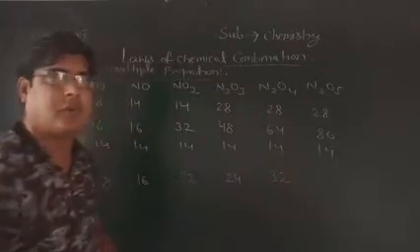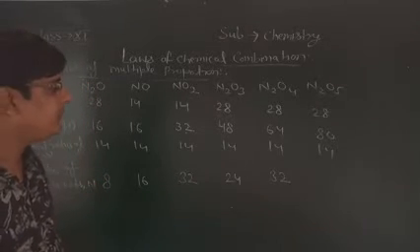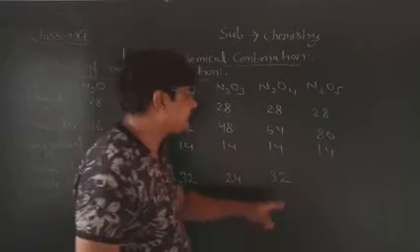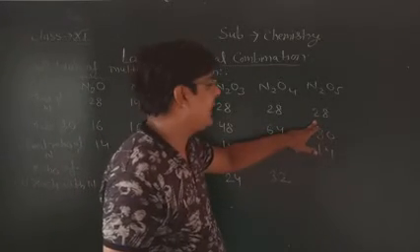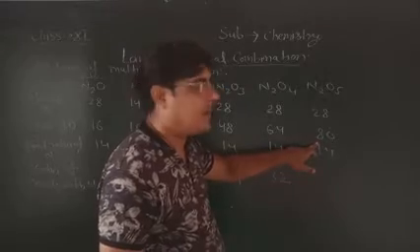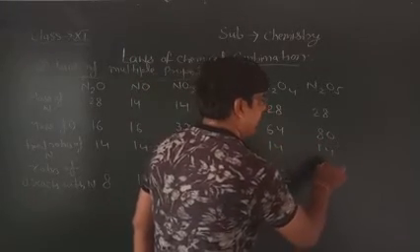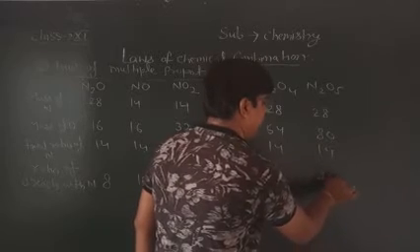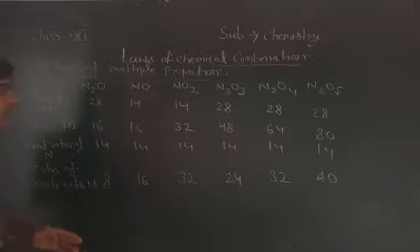Okay, no problem. Here 28 gram nitrogen reacts with 80 gram, then 14 gram nitrogen reacts with 40 gram. Now I am taking the simple ratio of